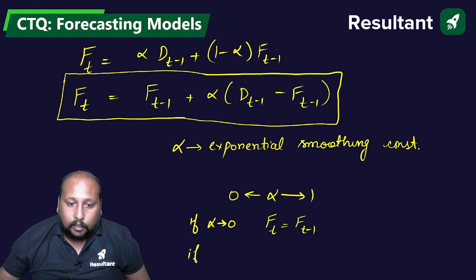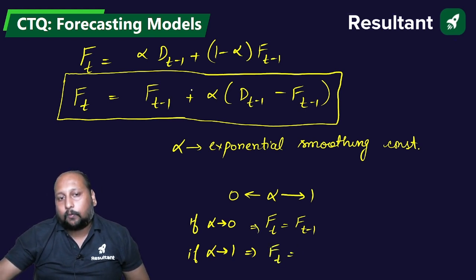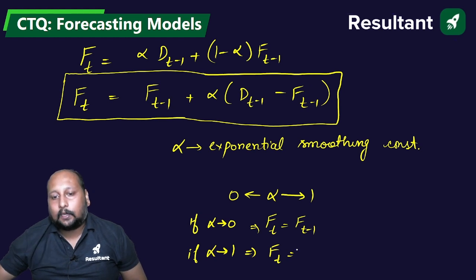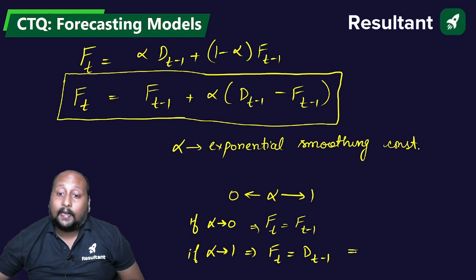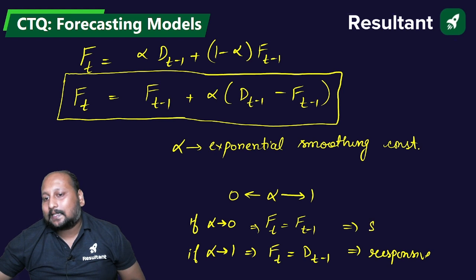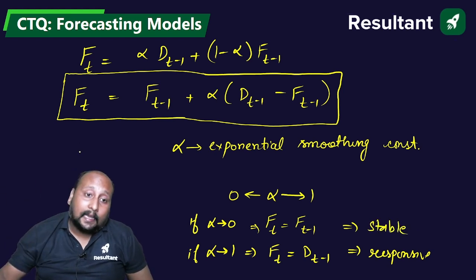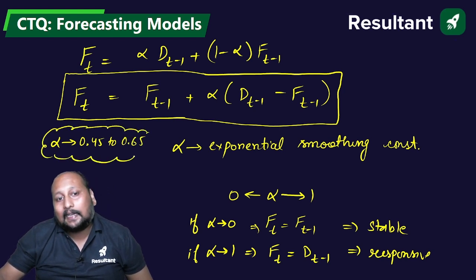And if alpha is equal to 1, what is the meaning of this? Then F(t-1) is cancelled out, so F(t) is equal to D(t-1). That means this is quite responsive in nature, or highly sensitive, while the previous case is quite stable. Generally the alpha value ranges between 0.45 and 0.65. This is the alpha range for practical examples.